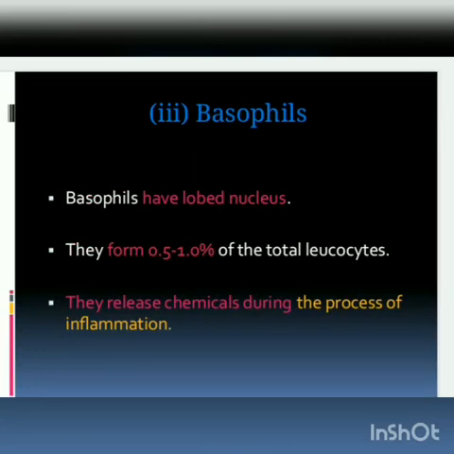They release some chemicals during the process of inflammation. When there is inflammation, these basophils will release some chemicals. It is to neutralize, to detoxify, to protect. This is a very important function of the basophil.